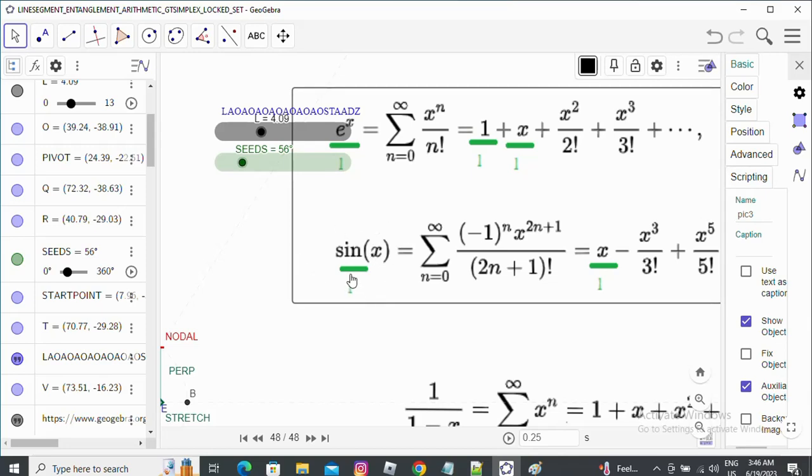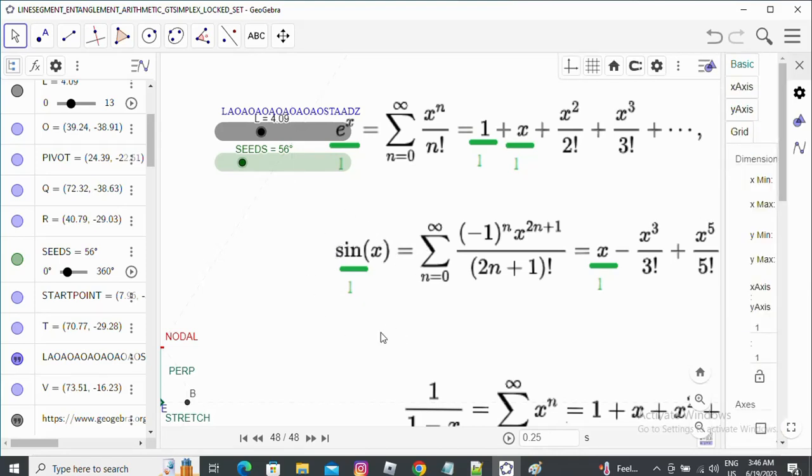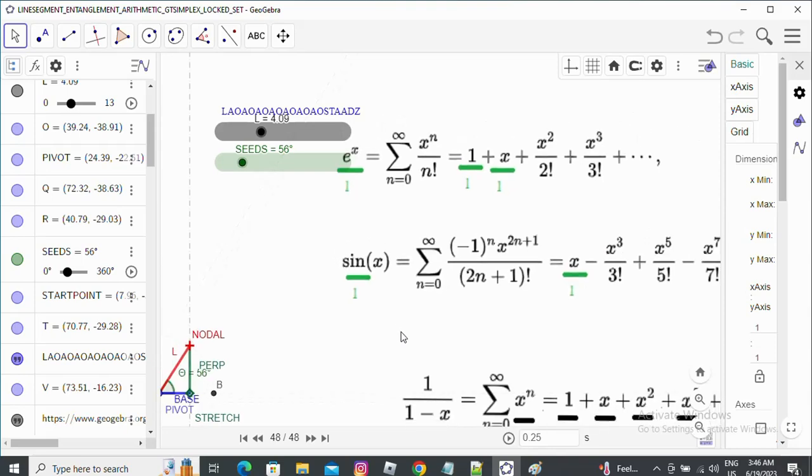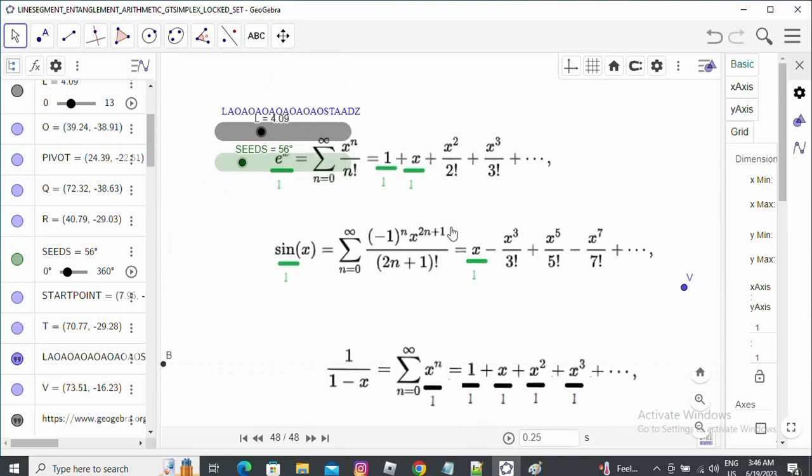For simplicity we can consider that one is the hypotenuse, which is the input line segment, that is L is the input line segment, and the perpendicular is the output line segment, and these two things combined form a triangle. This triangle is the simplest form of the Gtsimplex, the most simple starting point of Gtsimplex. And when the right hand side is represented in this way, this whole thing is the locked set, and all the line segments are connected with 1, the initial line segment, on both sides.